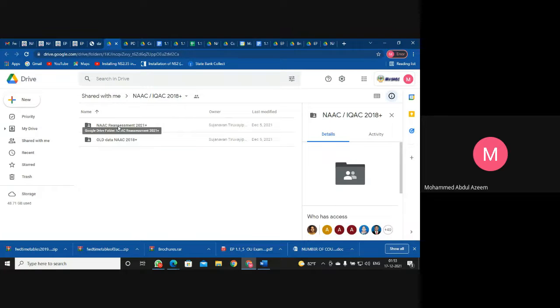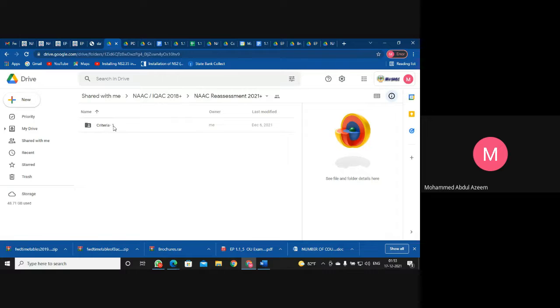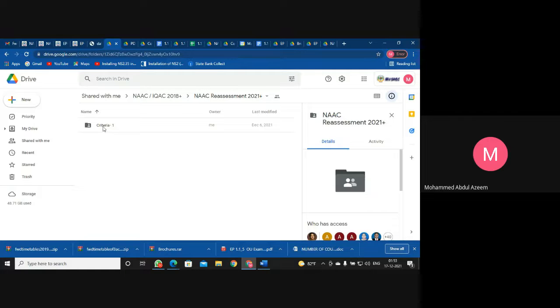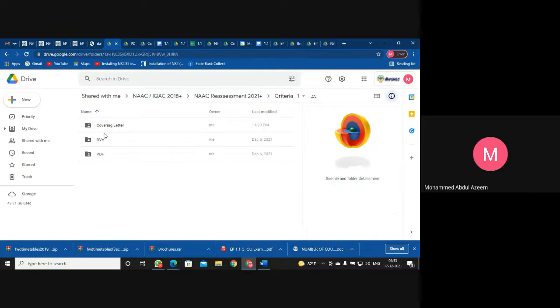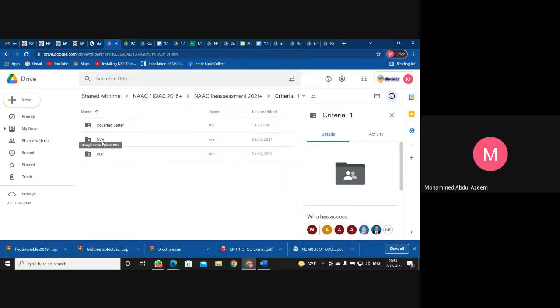This is the folder in which we are going to upload new data. If I click, you can see criteria one in charge. I have created the criteria one folder. Similarly, the other criteria heads have to create their respective folders here. And this criteria folder has three folders again. Further, you can see one is covering letter, DVV, and PDF.